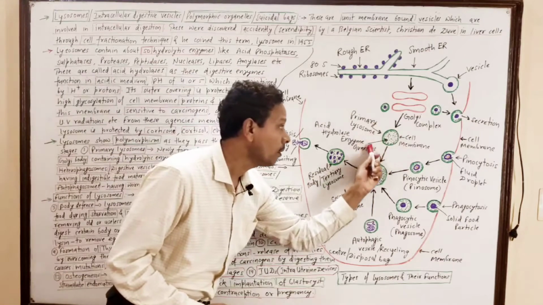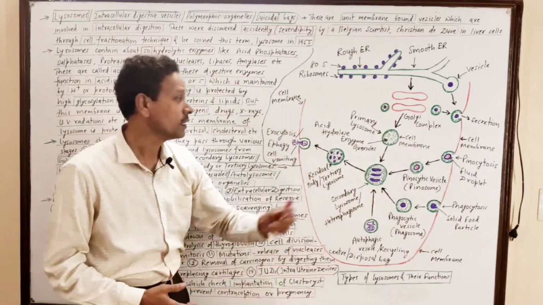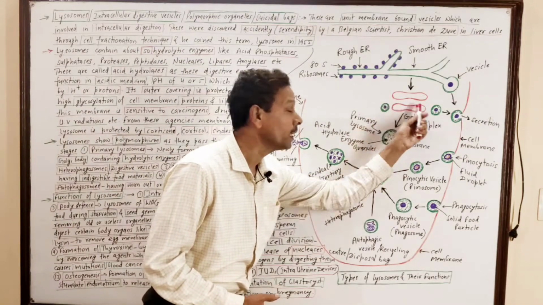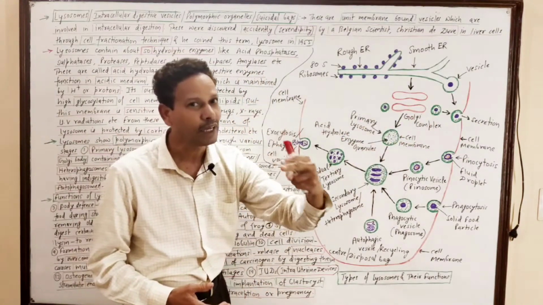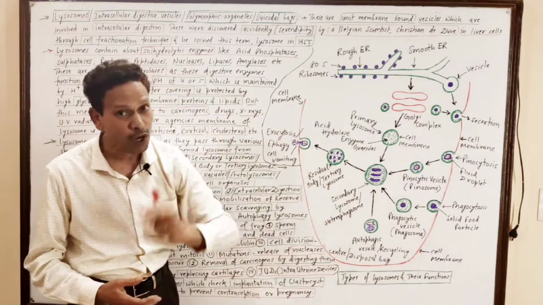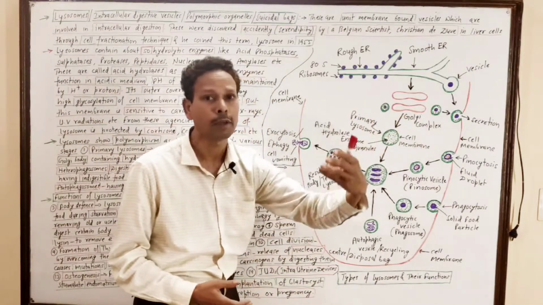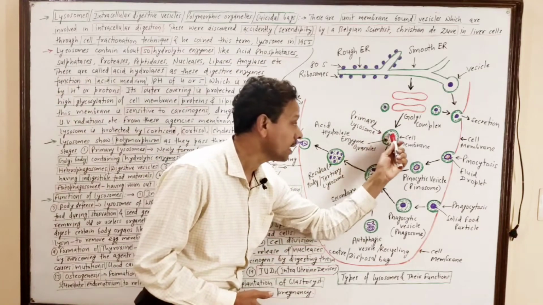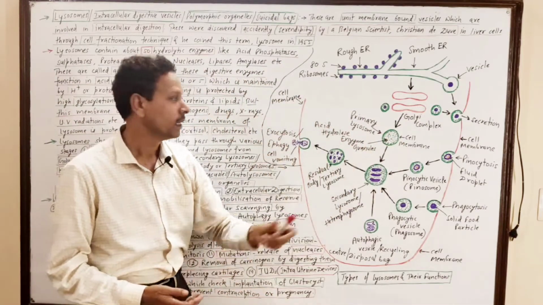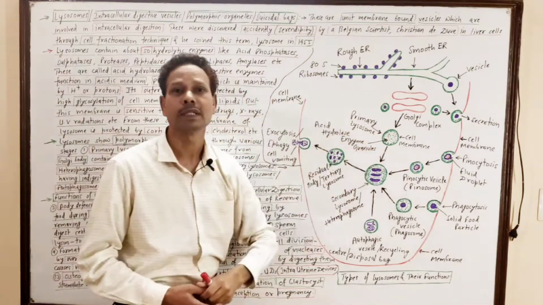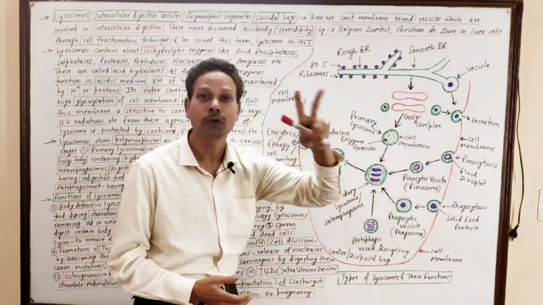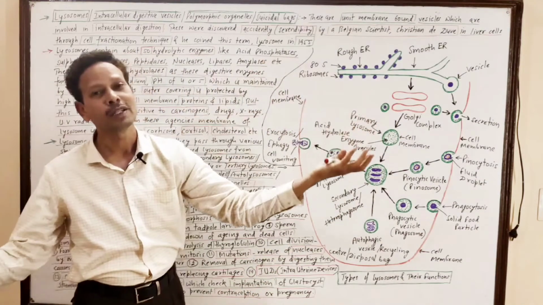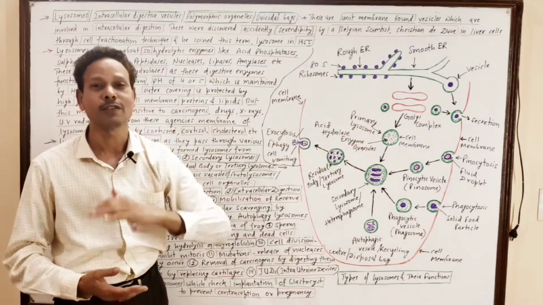The newly formed lysosomes are derived from the Golgi body. These newly synthesized lysosomes from the Golgi apparatus, Golgi body or Golgi complex, have only acid hydrolase enzymes in the form of small granules, and are bounded by a unit membrane. These are named primary lysosomes.